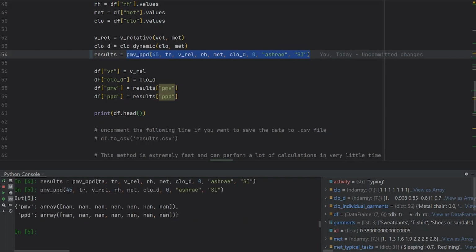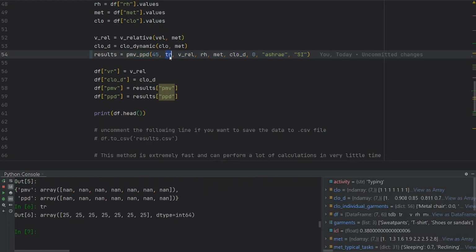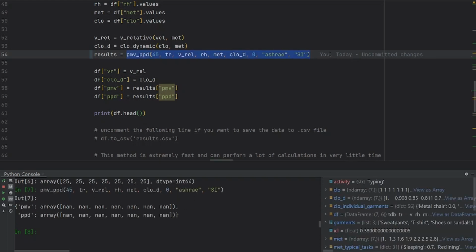Okay, so as you can see here, I've passed the inputs. The other inputs are all fine because before we saw that everything was fine. But now I'm passing a dry bulb air temperature which is 45 degrees. And then I'm assuming that that stays constant throughout all the different entries. That's why I can only pass one array that is only of length 1. But as you can see, the very important thing is that the results that we're getting are NA because we are outside the standard applicability limits.